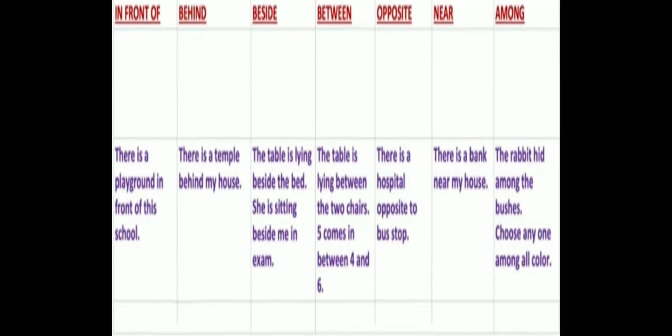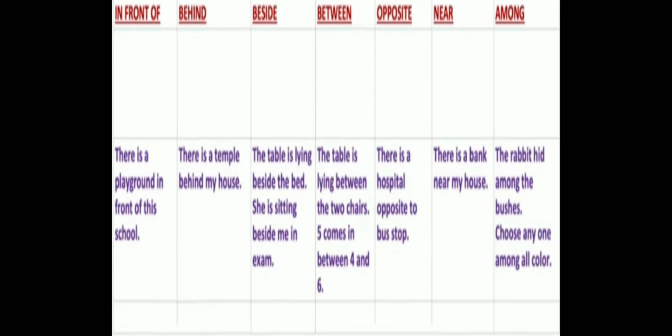Then between, an important difference. When we are talking about two people or two things, then we use between. When we are talking about more than two people or more than two things, it could be 3, 4, 5, any number, then we use among. The table is lying between the two chairs. Distribute these sweets between Ram and Shyam. Give these toffees to these two girls. Distribute them between these two girls. So between is used when we are talking about two people or things.